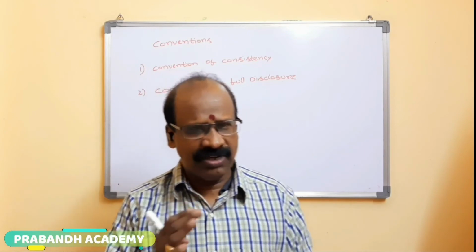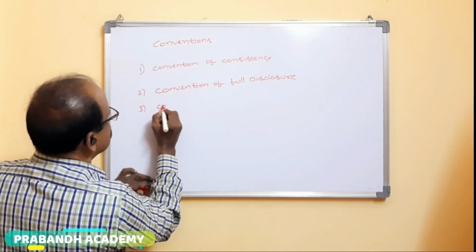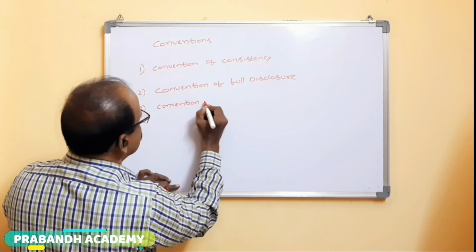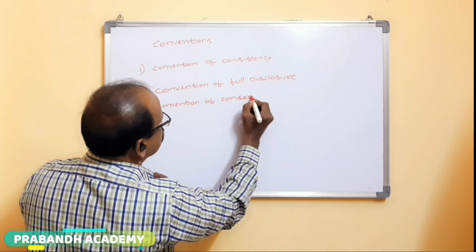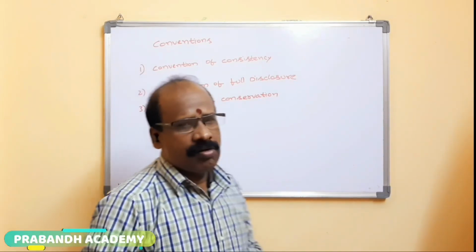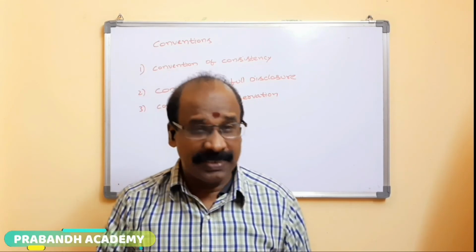And next one, convention of conservation. We conserve the raw materials. We conserve whatever things we are using in business.